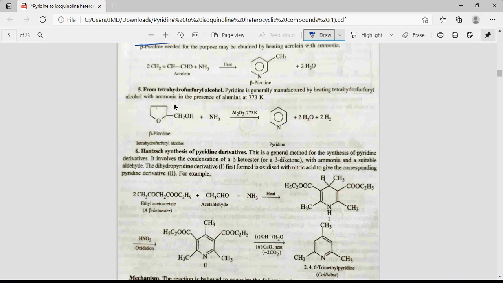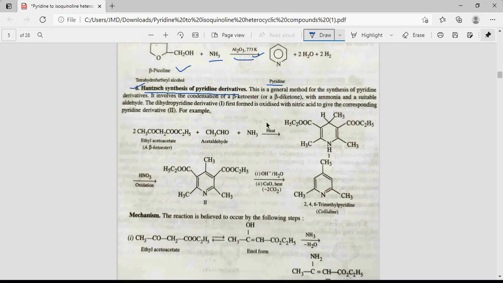The next is from tetrahydrofuryl alcohol. Pyridine is generally manufactured by heating tetrahydrofuryl alcohol with ammonia in presence of alumina, Al2O3, aluminum oxide, at very high temperature, 773 Kelvin. We get pyridine. The next very important reaction with mechanism in your syllabus, Hantzsch synthesis of a pyridine derivative.